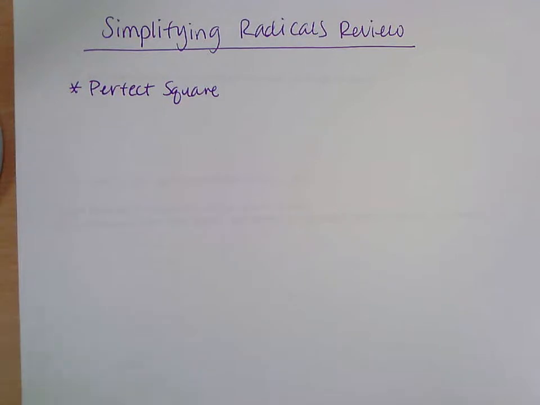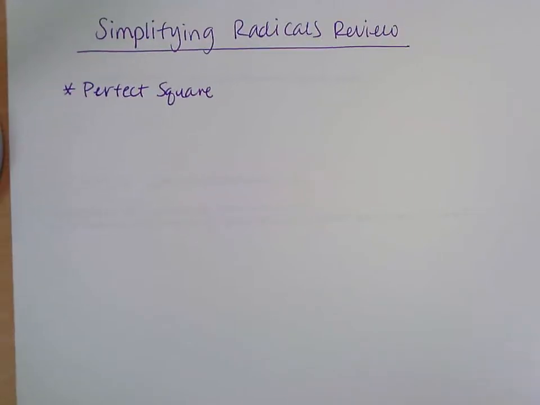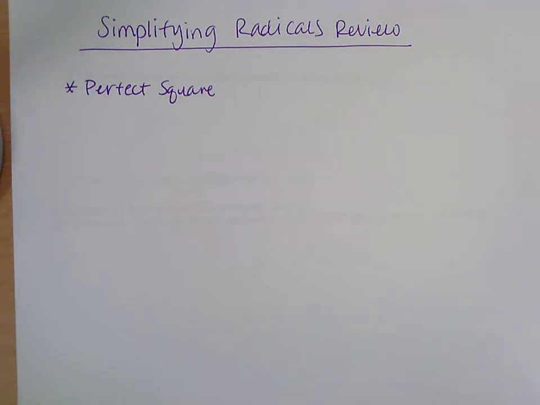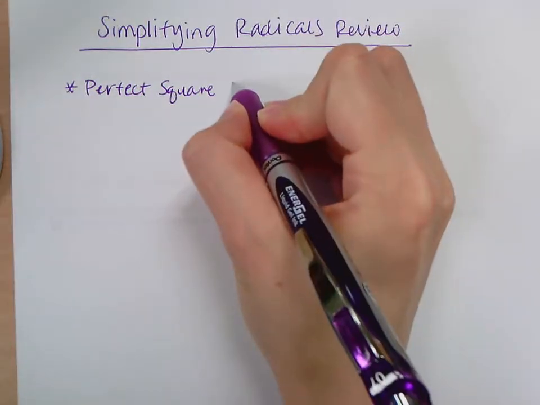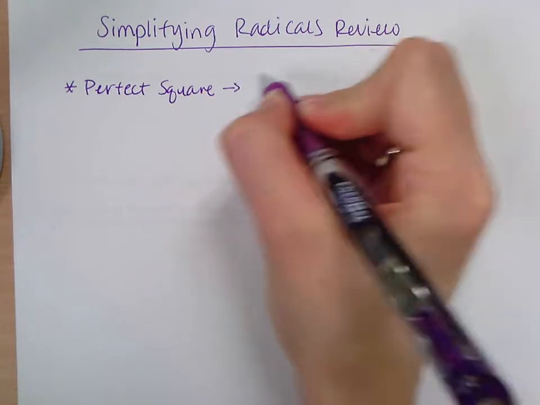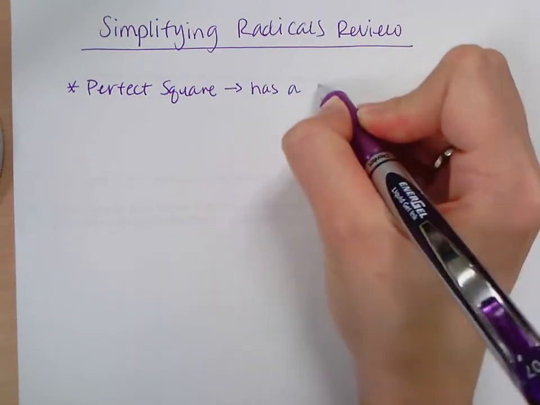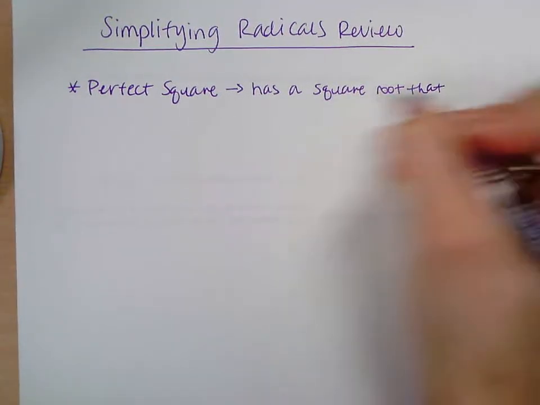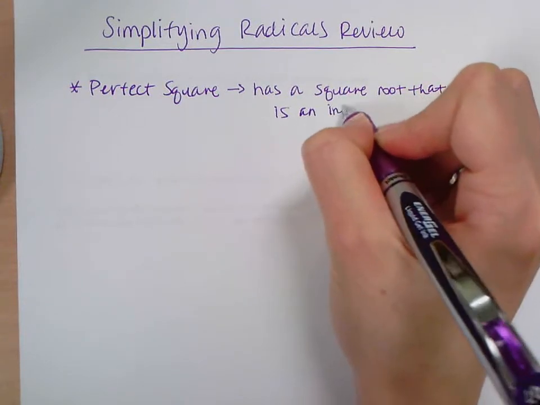Okay, but the way others of you are trying to describe it, it's when you have a number multiplied by itself and it equals 4 or 16 or 25. That makes it a perfect square. It is, when you take a number and you square it, the number that you get is called a perfect square because, as Faith said, its square root would be an integer. So a perfect square, I'm actually going to add that on here. Has a square root that is an integer.